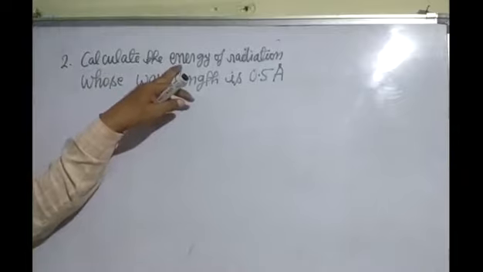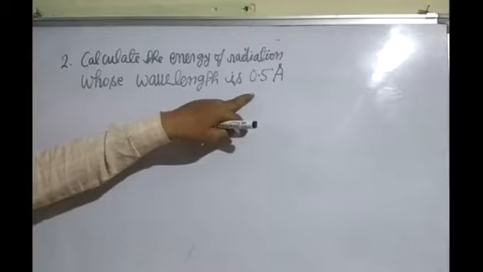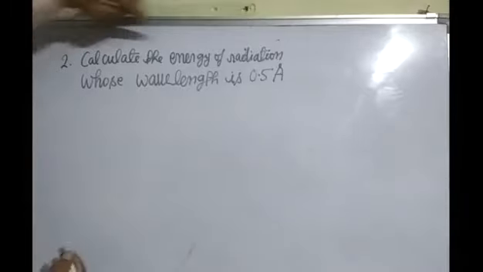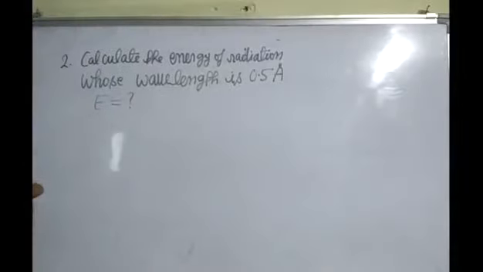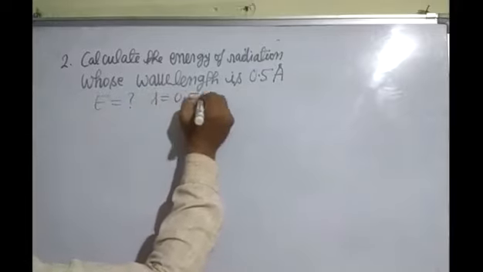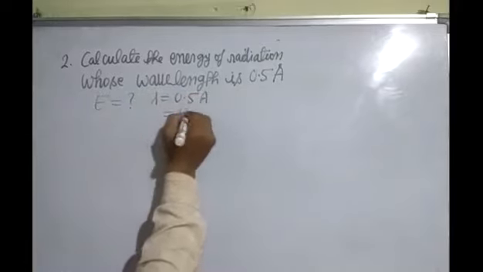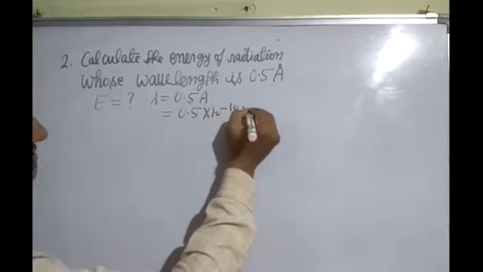So look here, calculate energy means E is equal to question mark. After this, wavelength lambda is equal to 0.5 angstrom. 1 angstrom is equal to 10 to the power minus 10 meter.